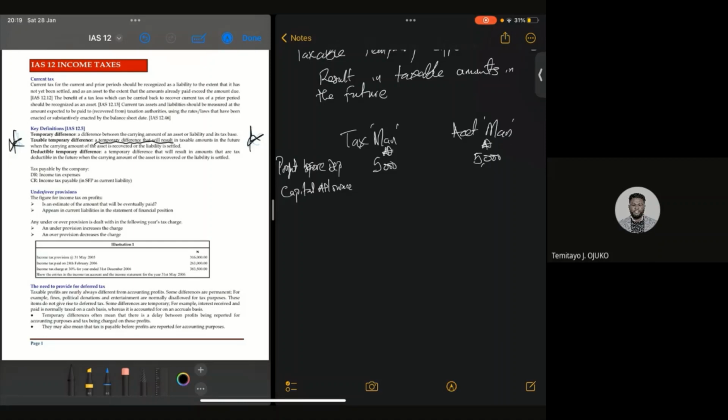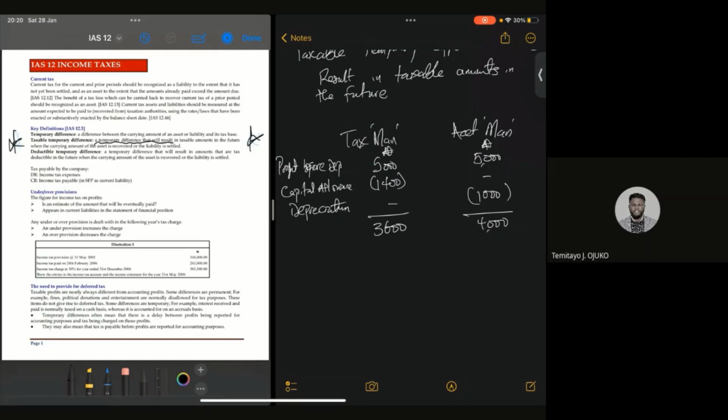From an accounting perspective, you look at what? Depreciation. Now, from the short example we have up there, we said the capital allowance is 1,400 and the depreciation is 1,000. Now, 5,000 minus 1,400 is going to give me 3,600. 5,000 minus 1,000 is going to give me 4,000. Now, what does this mean?